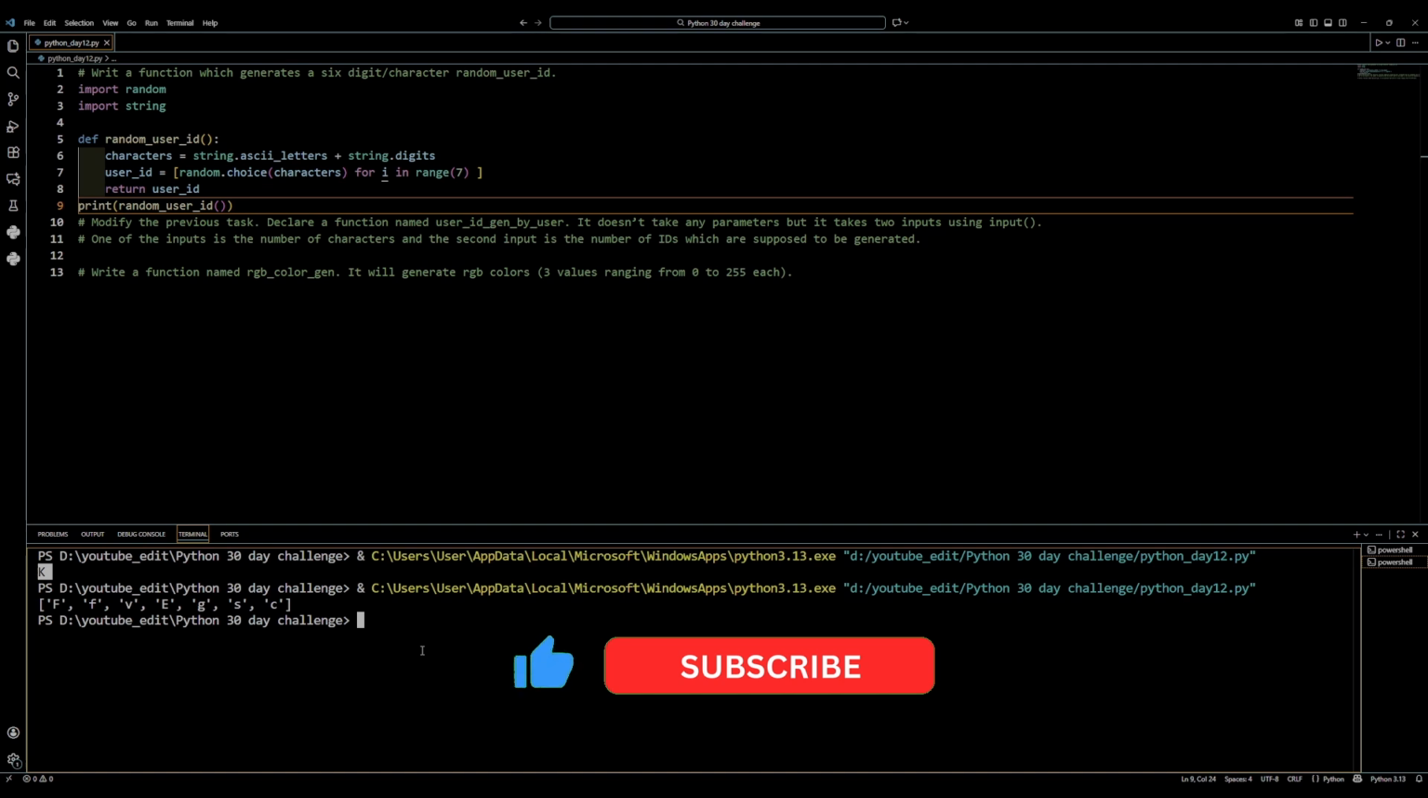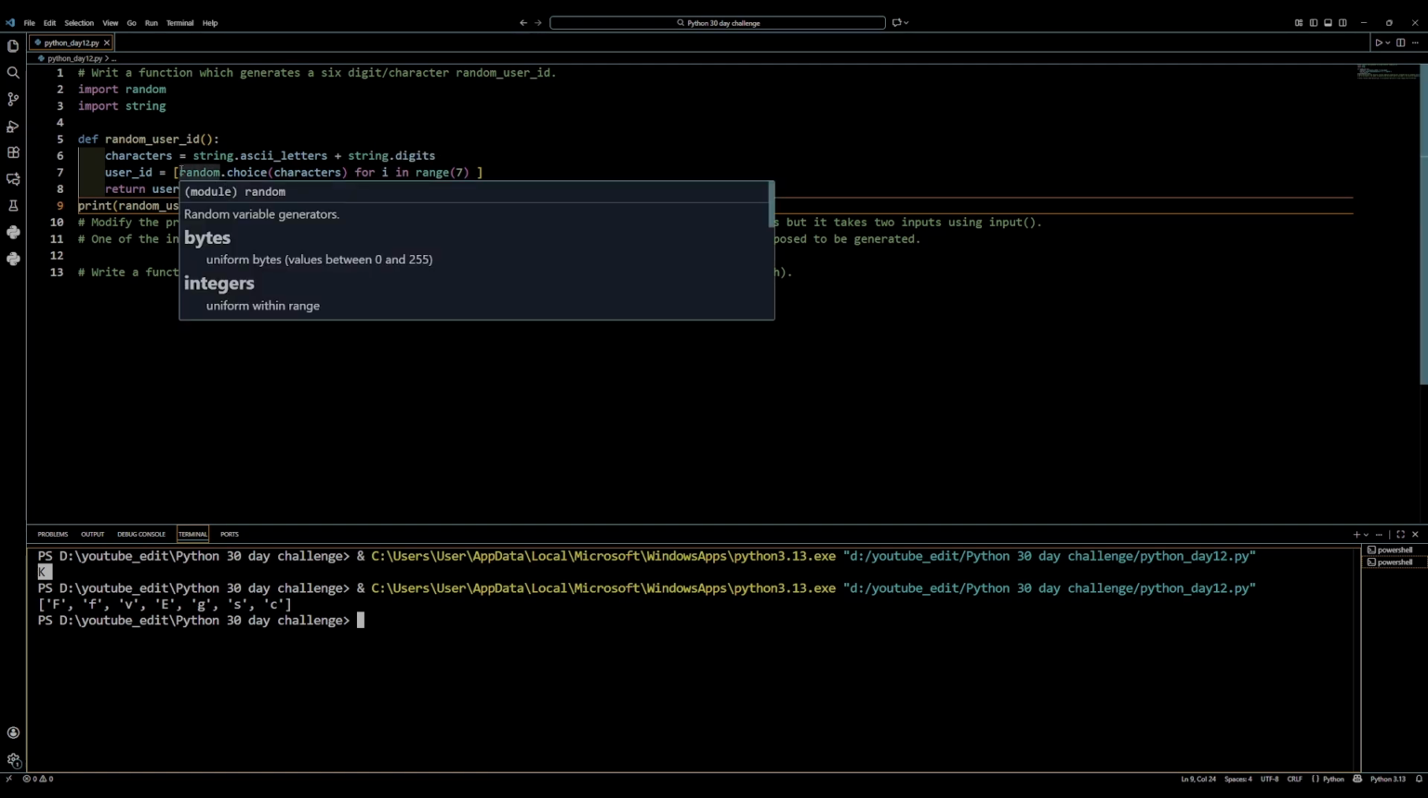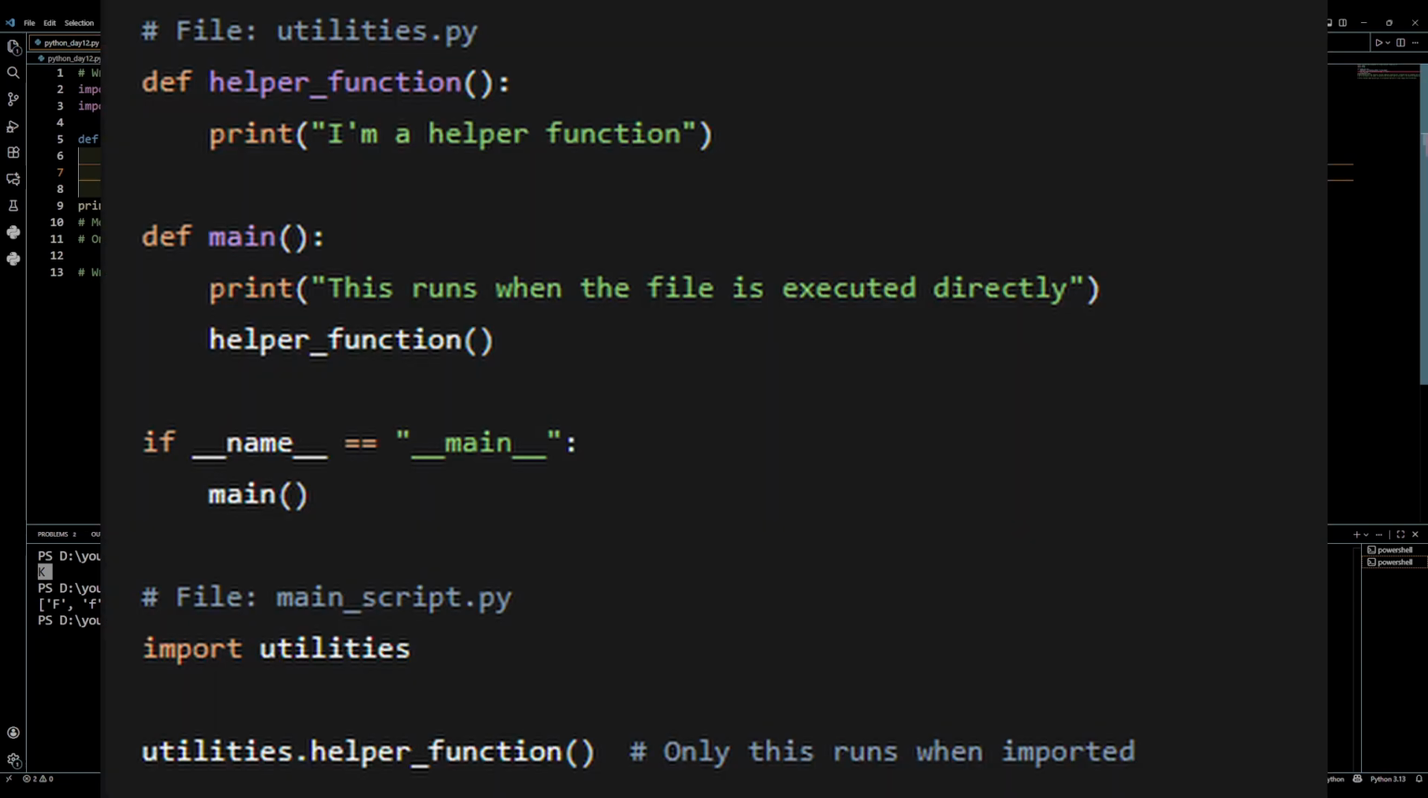Now let's look at one important pattern you will see throughout your dev career, and that is __name__ and the double equals operator, and in quotes, __main__. What does this mean? If you look at the example in the utilities.py file, when it runs directly, the name, which contains the underscores, is main, as seen by the if statement.